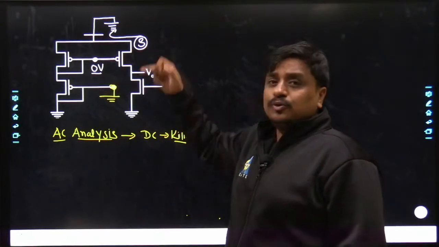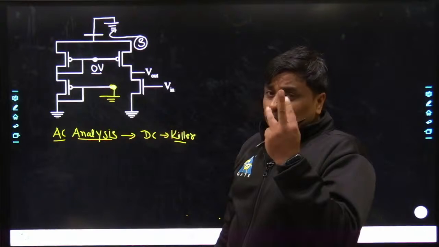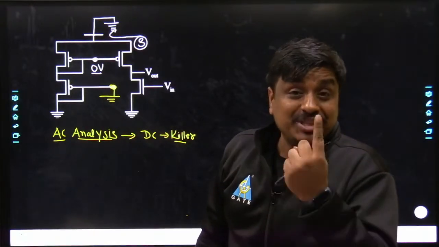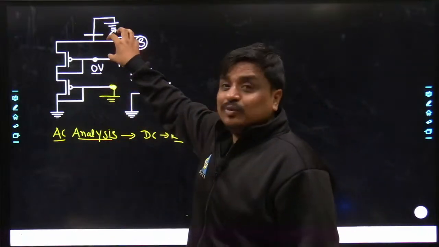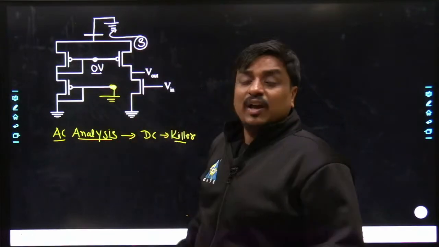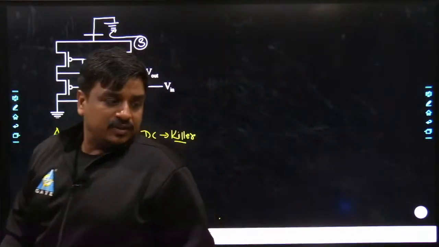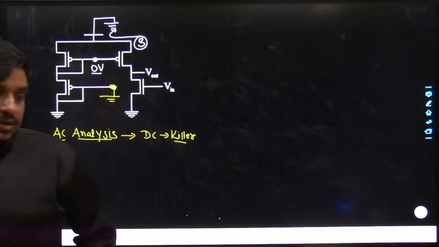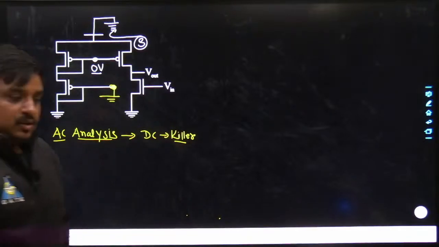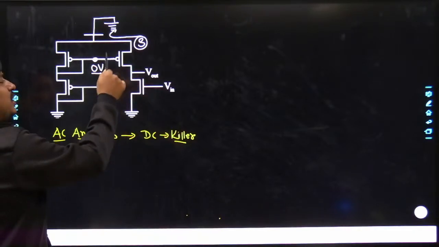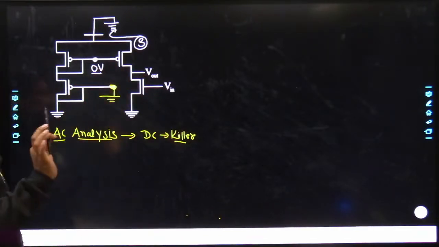That means the drain to source has to get replaced with two different elements. First is the dependent current source, which used to be GM into VGS. As the VGS became 0, it would just be replaced with the drain to source resistance, which is already known to me. Yes? Agreed with what I am saying? This has to get replaced with RD only.